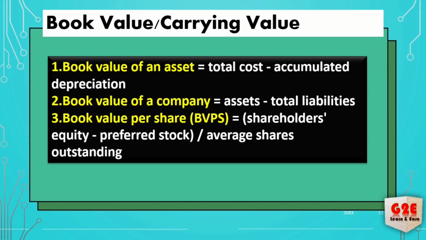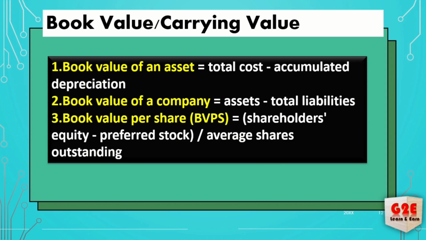And the next one, the calculation of book value. Book value, the other name for it is carrying value. In terms of an asset, if you're calculating, it is total cost minus depreciation, and that is how we get the book value of an asset. A good example: if you purchase a car in 2020 and plan to sell it in 2024, you have used the car for these 4 years.